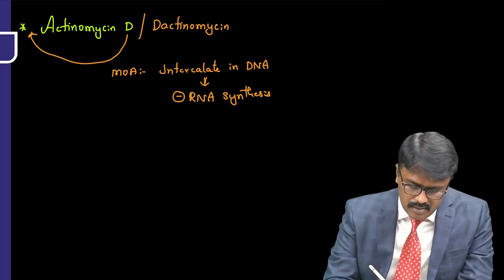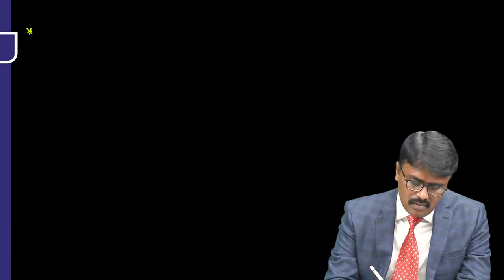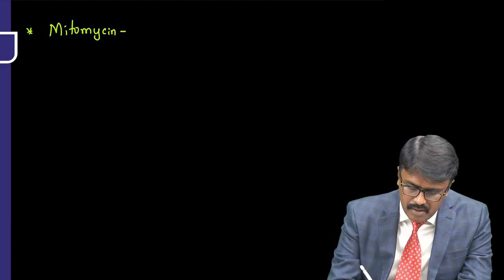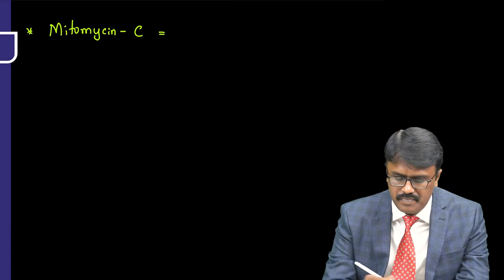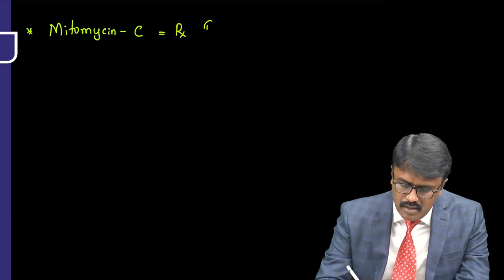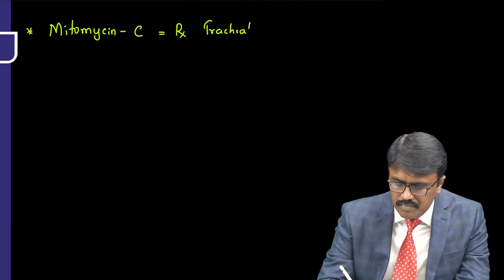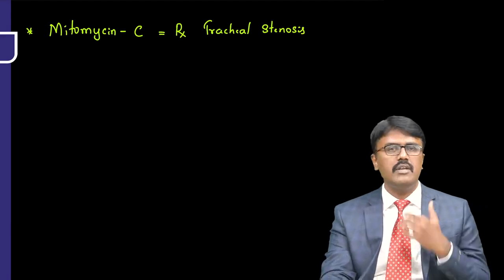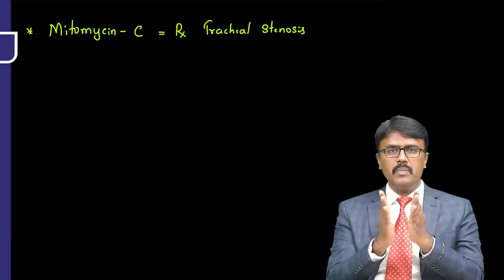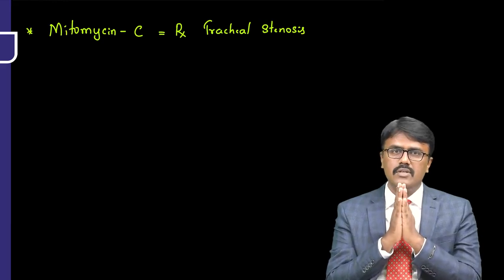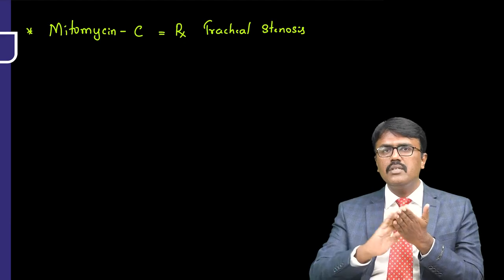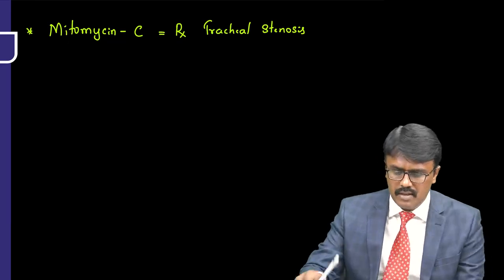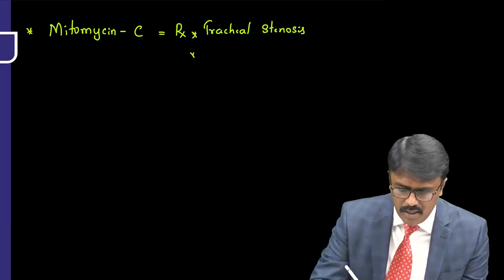Now, what are the other drugs in anti-cancer antibiotics? Mitomycin C, which will also damage the DNA. But the question asked is, where do you use it? It is used to prevent tracheal stenosis. What happens when you are doing the surgery? The tissues may proliferate and stick, and there is stenosis. So after surgery we put mitomycin topically, so the cells will not proliferate and stick. So they will prevent the stenosis in the trachea.